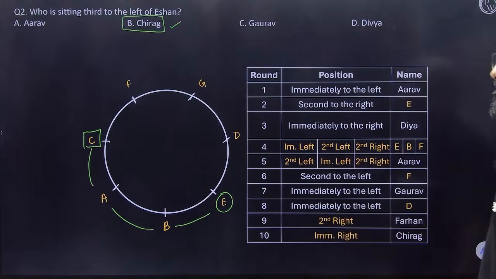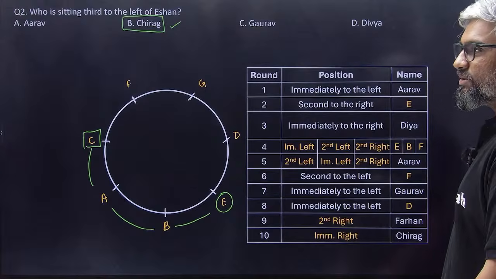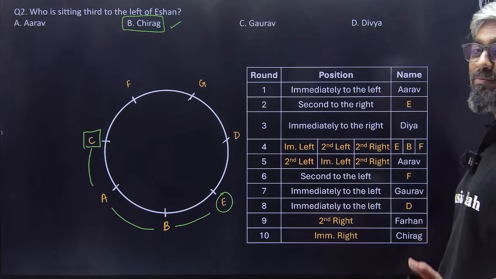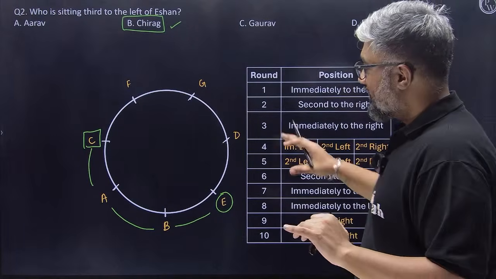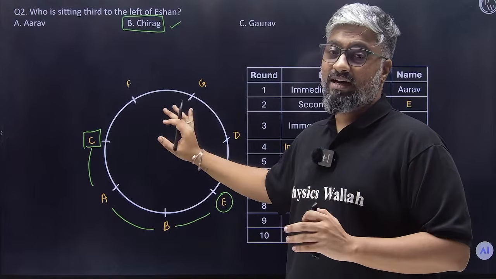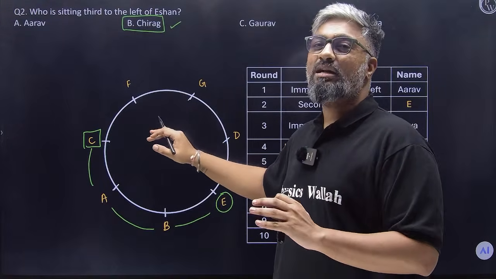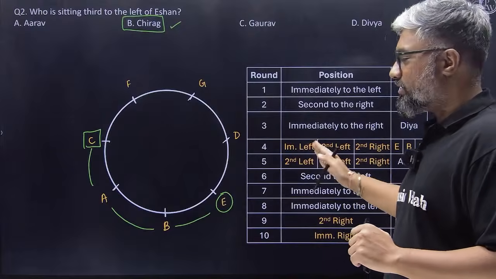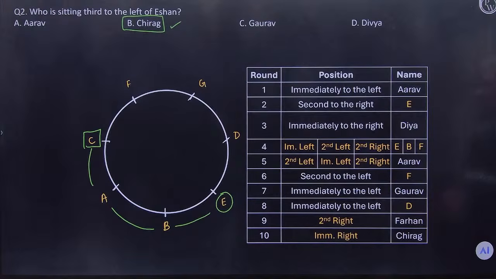Easy? Highly doable, right? Again, provided you practice circular arrangements. Circular arrangements played a very vital role here. And then the other part was the puzzle part where you're actually doing some trial and error. Done? Now answer the next question.